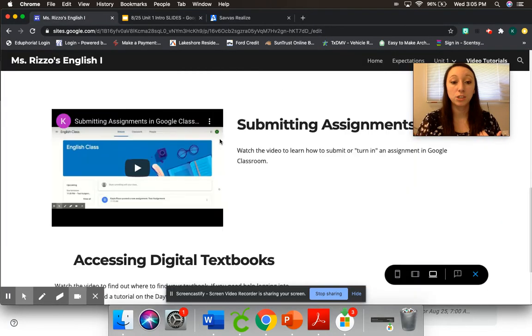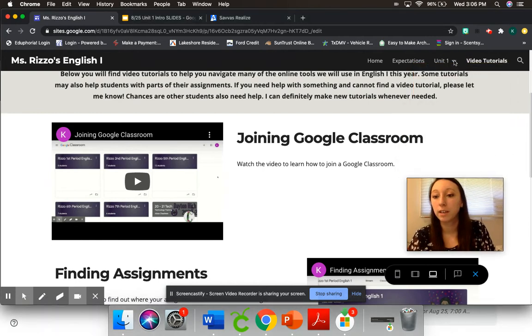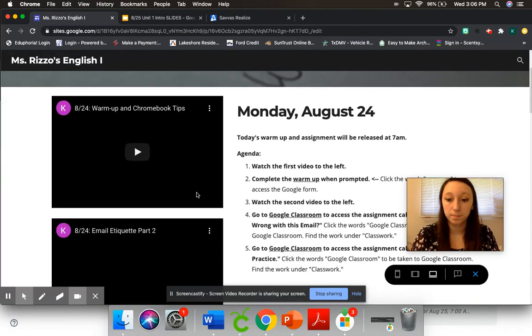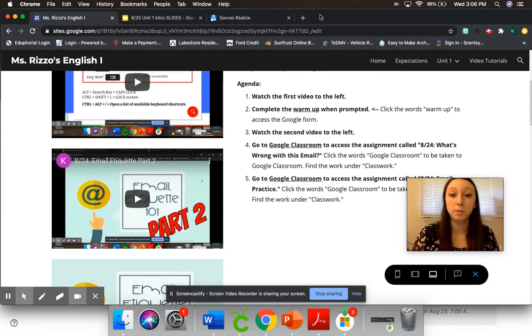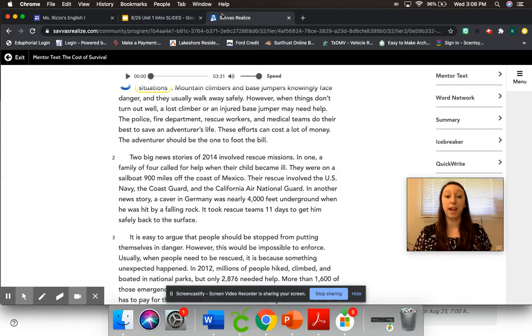Then go back to your Google site, and there will be a link for you to go to Google Classroom. I believe the question for your exit ticket is posted in there. So go ahead and answer the question. That's it for today. What we're going to do is read our story and annotate in our digital textbook. Then we're going to go back to Google Classroom and finish off with our last assignment, which is a question.